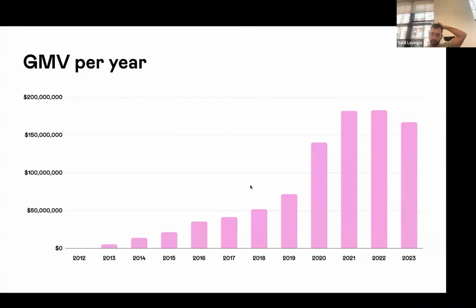Yeah. So anyway, numbers, finally. I know we avoided talking about the numbers for a long time, but we'll go through that really quickly. This is our gross merchandise volume per year. 2023 was down a little bit over 2022.